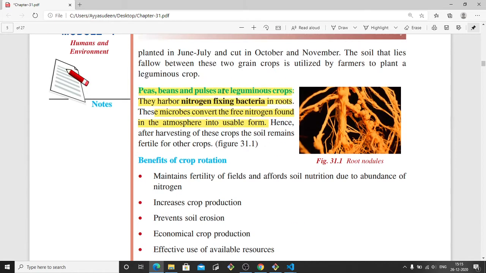By planting these crops and after harvesting, the soil will be rich with nitrogen because of this property. Then those plants which need nitrogen for growth, which grow well with nitrogen, will be planted next. So this method is called crop rotation.